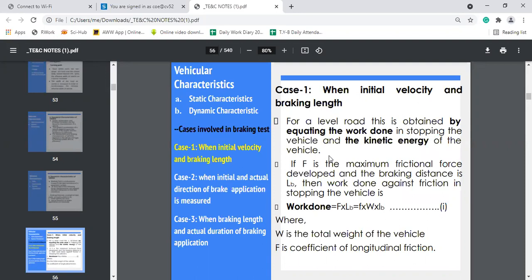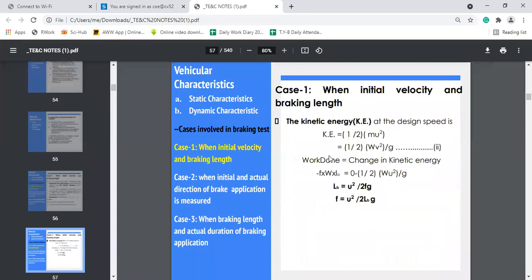In this, we have equated the work done to the change in kinetic energy. After equating, it will give the braking length as well as the frictional force, given by braking length lb = u square by 2fg and f = u square by 2 lb g.